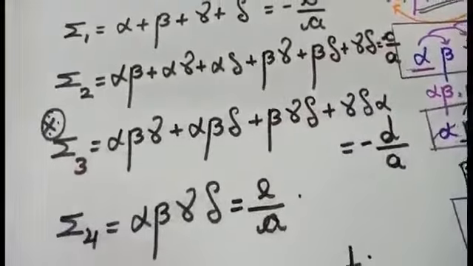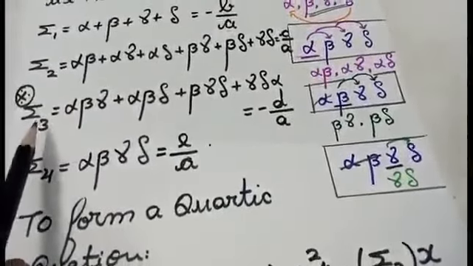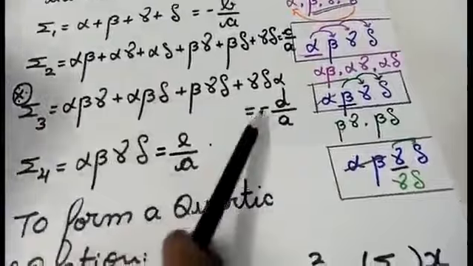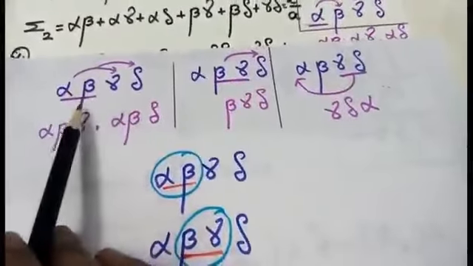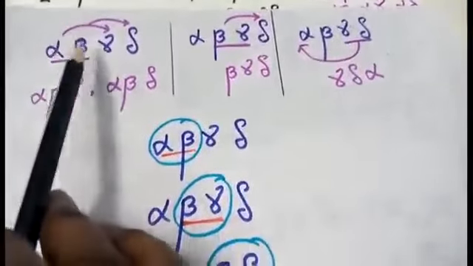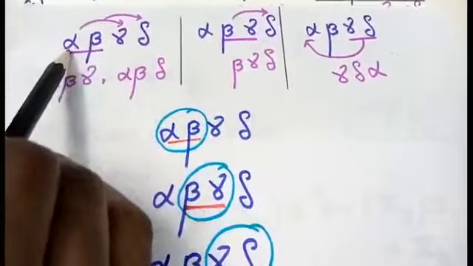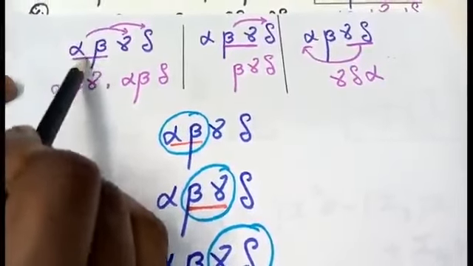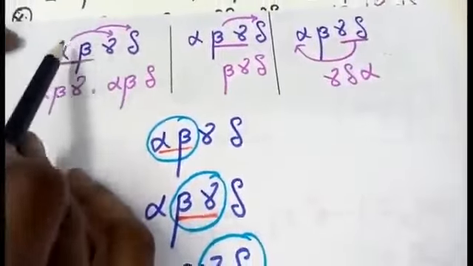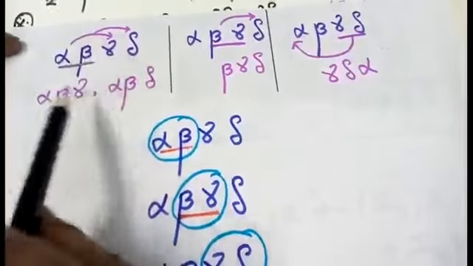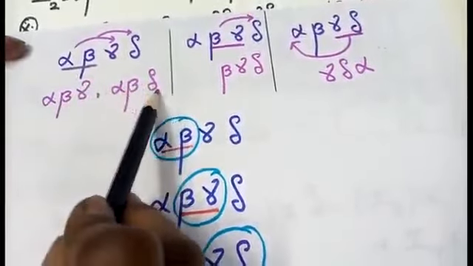Coming to the third one. Coming to summation 3. So, before seeing this calculation in summation 3, let me see this one. For summation 3, what I am going to do is, I am going to take this alpha, beta, gamma and omega. I am going to fix alpha and beta as my constant. I have just underlined here. I am going to keep this as my constant value. I am going to multiply the remaining 2 values. So, if I multiply, I will get like this, alpha, beta, gamma, alpha, beta and omega.